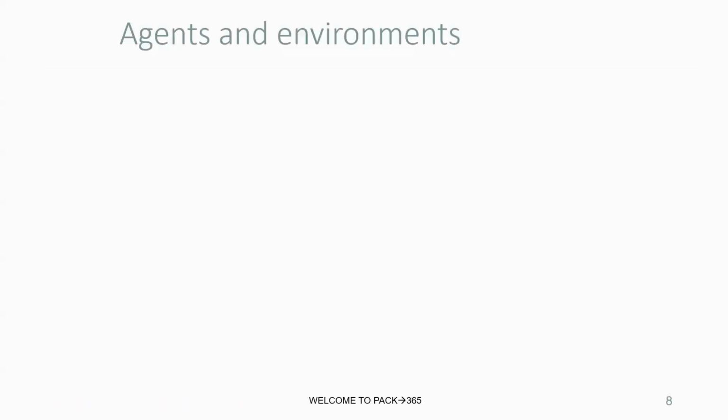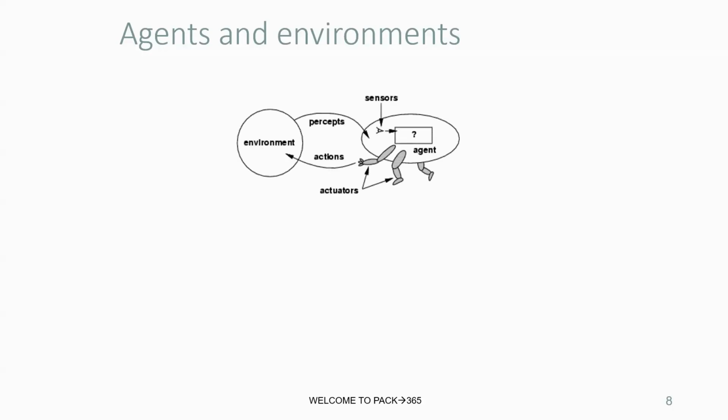Now it's time to come to AI agents and environment. The environment has percepts. Agents have sensors and actuators. For example, a robot moves and performs actions using sensors, and it acts through its motors.